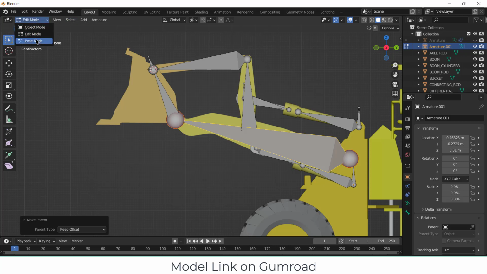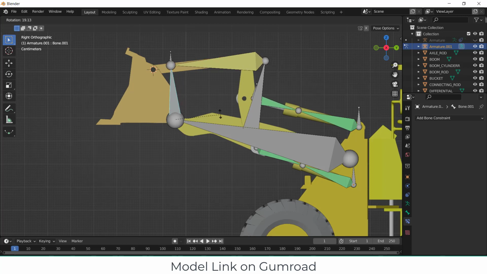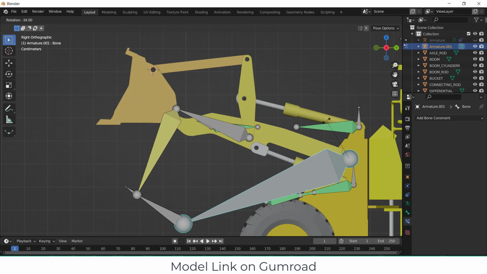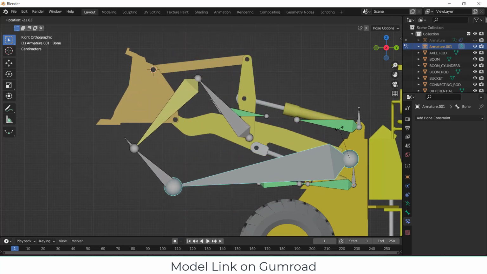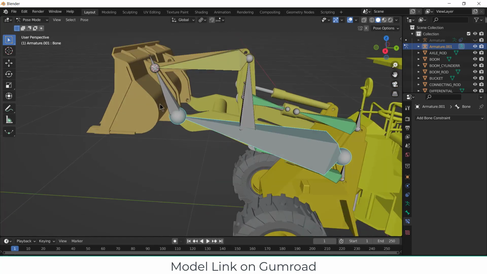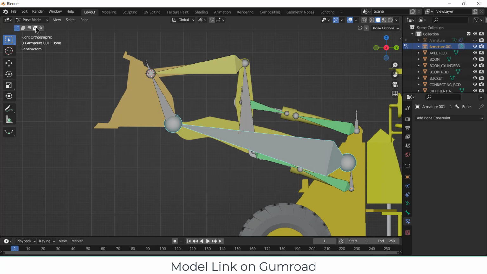So if I go to pose mode now and click on this, click on R, you can see it's working quite great. And if I select this, press R, all I need to do right now is just to combine this mesh with these armatures. So let's see how to do it.